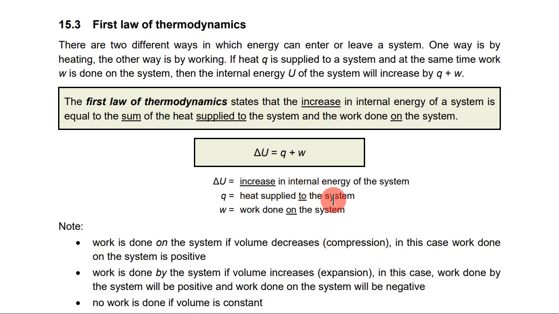In conclusion, if the volume of the system decreases, compression, W will sub in a positive value, and internal energy increases. But if the volume of the system increases, that means work is done by the system, W will sub in a negative value, which means the system internal energy should decrease. Then, in the case where the volume never changes, is constant, there is no work done on or by the system, so your W will be 0. So W will be 0 if the volume is constant.